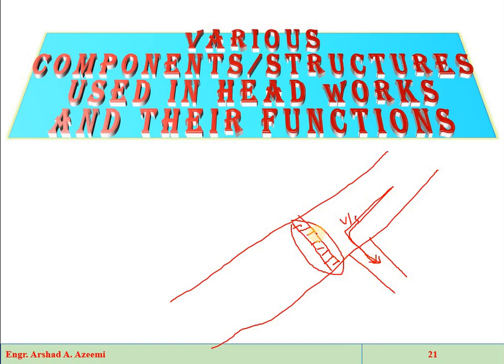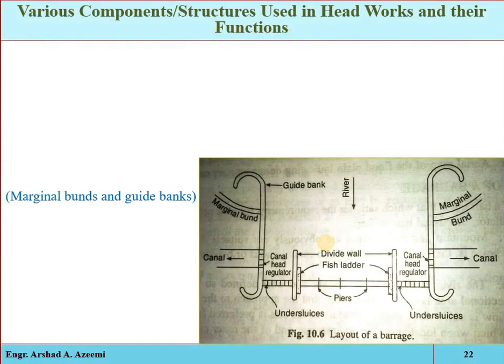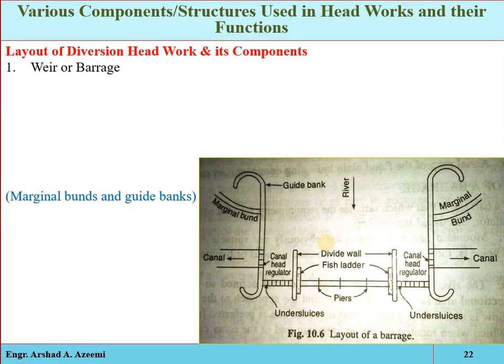For example, we have to strengthen the banks. Also, we have to construct here the regulator, so that the proper amount of water may enter into the canal. We will also have to construct a divide wall, so that a water pocket may be generated and the proper amount of water may be diverted into the canal. Here we have to construct the fish ladder. These are the secondary structures, the supplementary components which are required during the construction of the headworks.